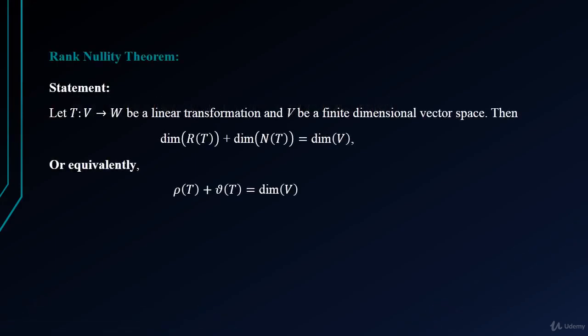So the statement of the rank nullity theorem is given as: let T be a mapping from V to W, a linear transformation, and V be a finite dimensional vector space. Then the dimension of R(T) plus the dimension of N(T) is equal to the dimension of V. Here V is a vector space, N(T) is the null space, and R(T) is the range. Or equivalently, you can write it as rho of T plus mu of T is equal to dimension of V.